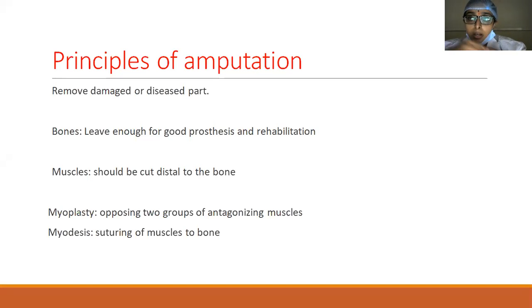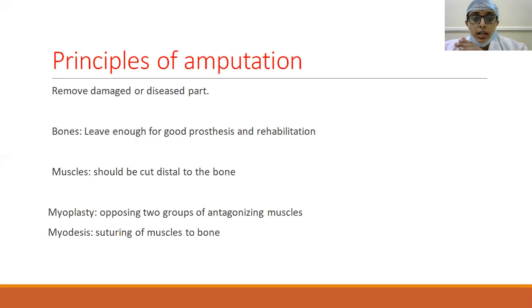So to optimize energy consumption, the bone stump we leave should be long enough for energy conservation and for having a good prosthesis. So that is one thing we have to keep in mind: the length of the bone that should remain.